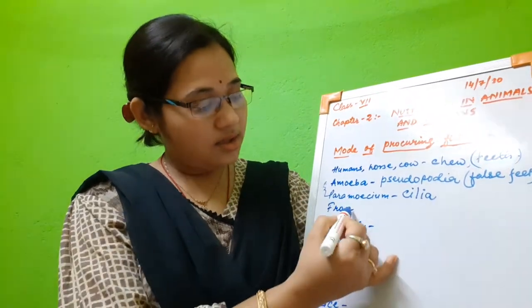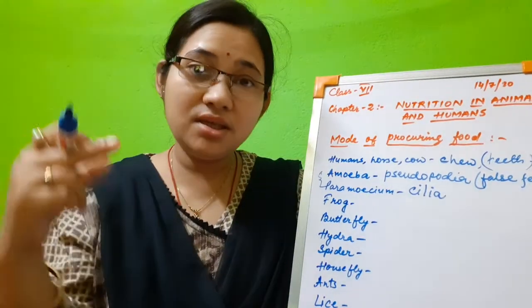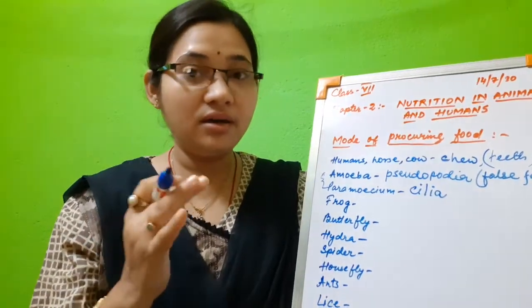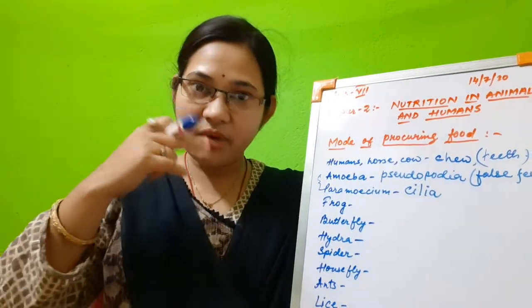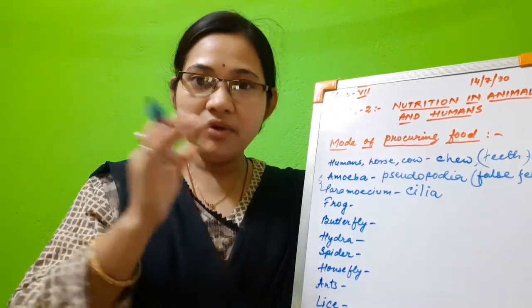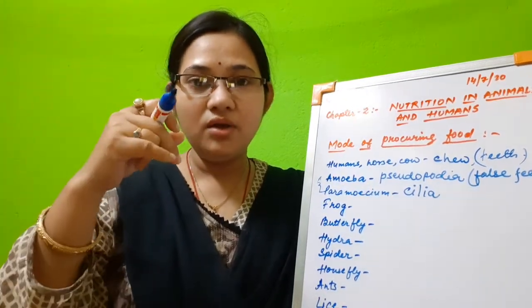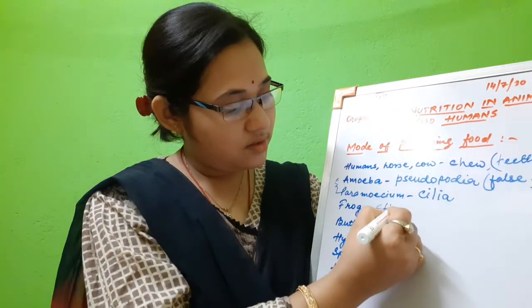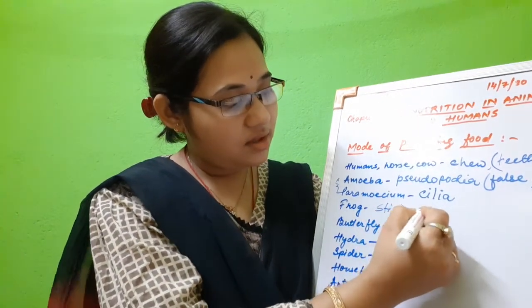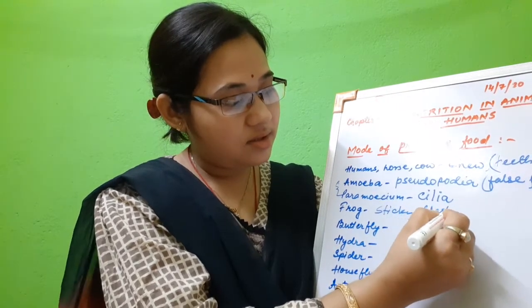Then comes the frog. All of you know the frog has a long, sticky, muscular, fleshy tongue. It takes out the tongue, which is actually spiraled inside its mouth. Whenever any insect comes in front of its eyes, it will capture it with that long, sticky tongue. So it has a long, sticky, muscular, fleshy tongue.